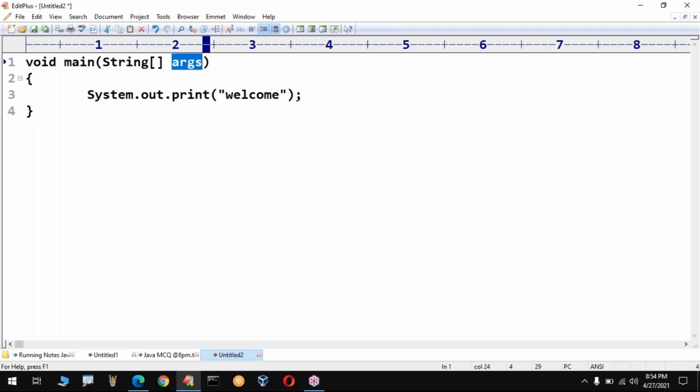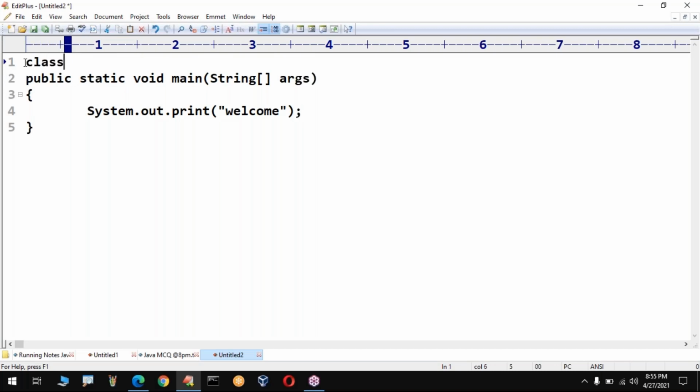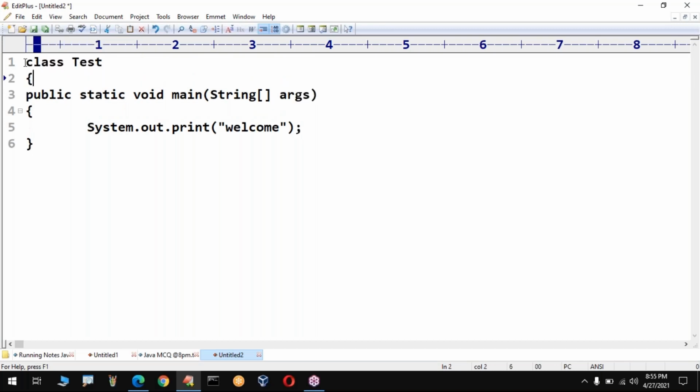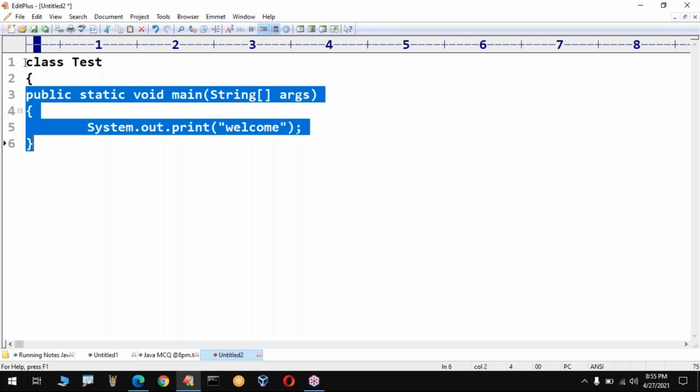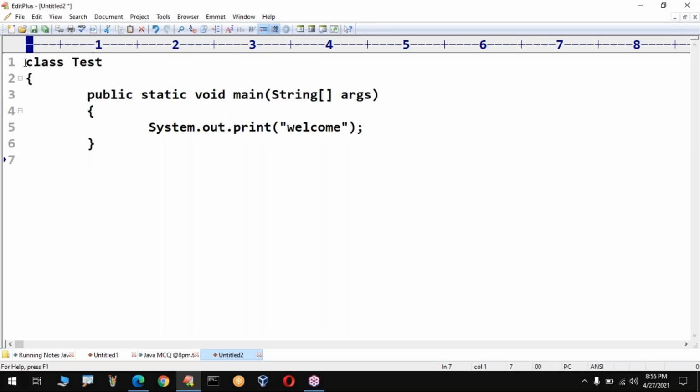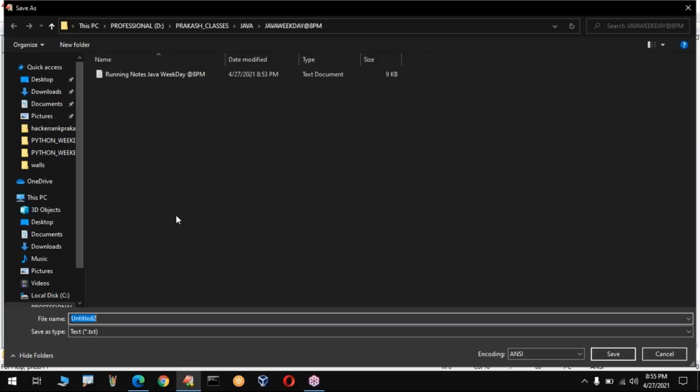Then args is its name. In front of this, we need to take a few more keywords: public static. Don't worry, all these things we will explore in object oriented programming. And one more thing, you must enclose all these within a class. Take this class name, copy it, and while saving the program, take that file name as Test.java.